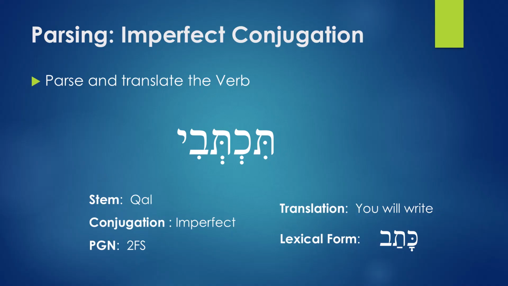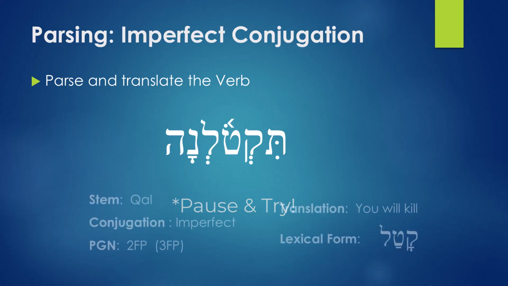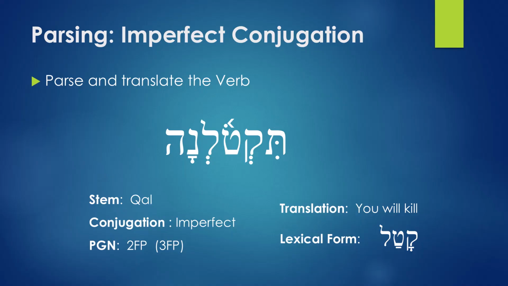Let's move on. Next we have tiktolna. How do you parse this one? Now remember, this one has an identical, so it has two options. It can be 2FP or 3FP, depending on the context.